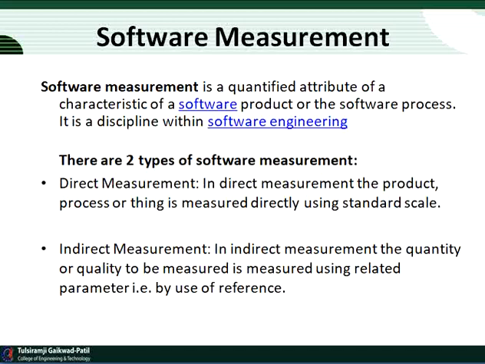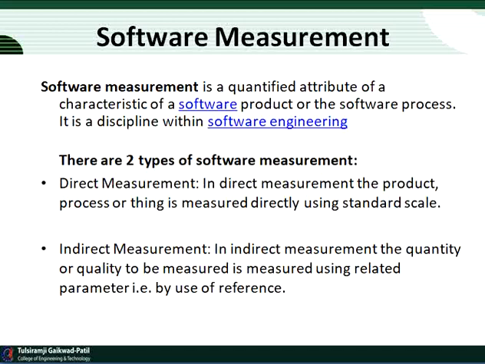There are two types of software measurement, that is direct measurement and indirect measurement. In direct measurement, the product, process or thing is measured directly using standard scales. Means we can measure a particular software with the help of direct measurement, that is as per the size of the particular software product, or the capacity, or the dimension, or the extent of a particular product. These are direct measurement examples.